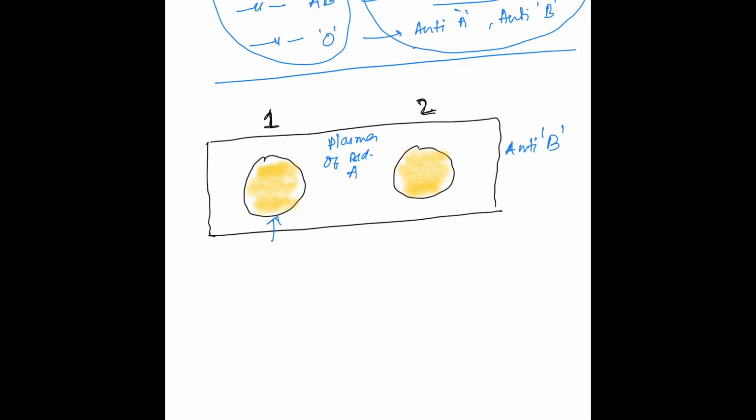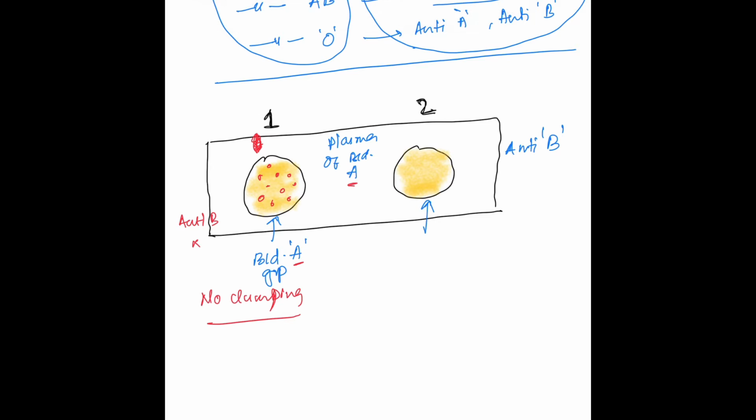So in plasma of number 1, if we put some amount of blood of another person but of the same blood group A, and we mix plasma and that blood and then observe under a microscope, we will see there is no reaction because the plasma does not contain antibodies. There will be no clumping.